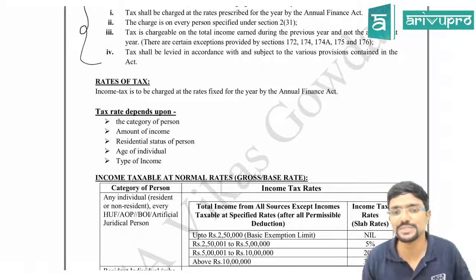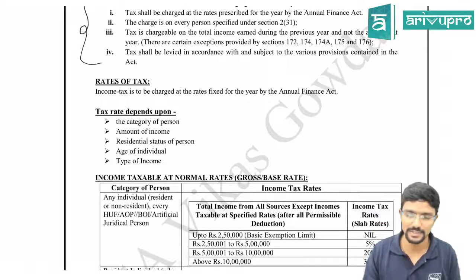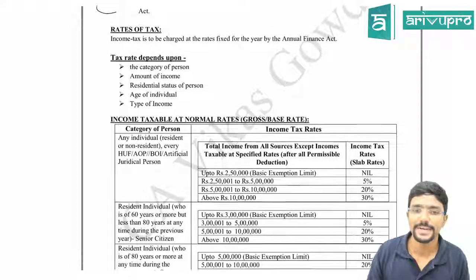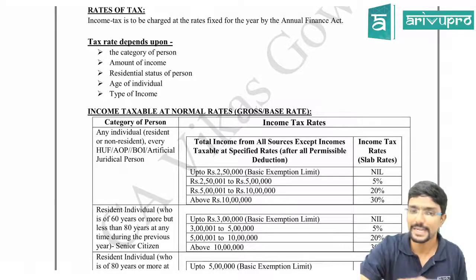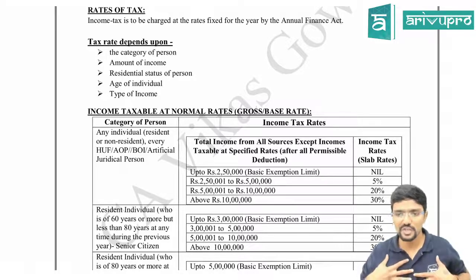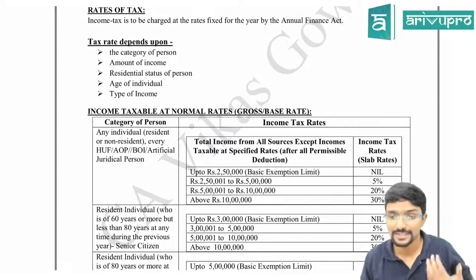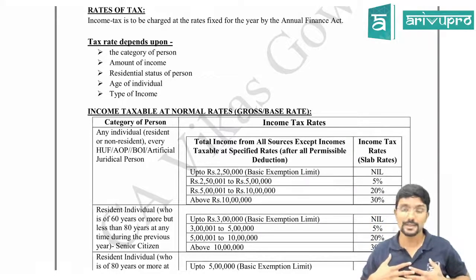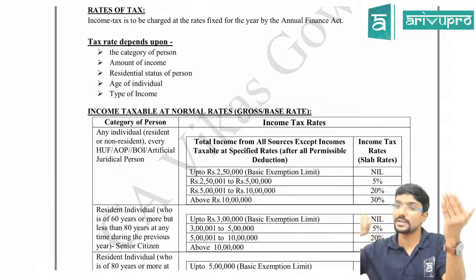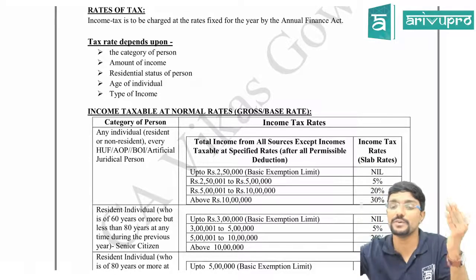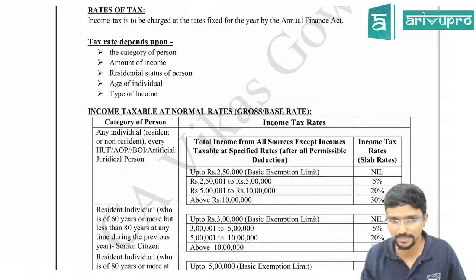Income tax has to be charged at the rate fixed for the year by the Annual Finance Act, that is for us Finance Act 2020. Tax rates depend upon different things. What are those? The category of person, whether I am an individual, HUF, partnership firm or company. That is the first thing. Second thing, what is my income? If you have this much income, the tax rate is this much. If your income is this much, then the tax rate will be different. Higher is your income, higher will be the tax rate in income tax.